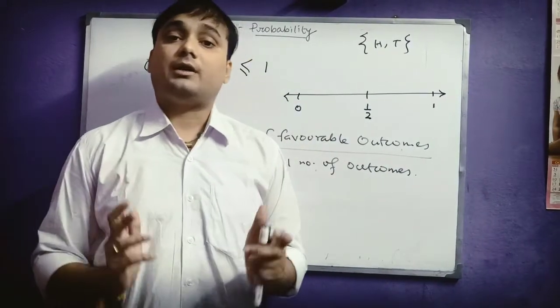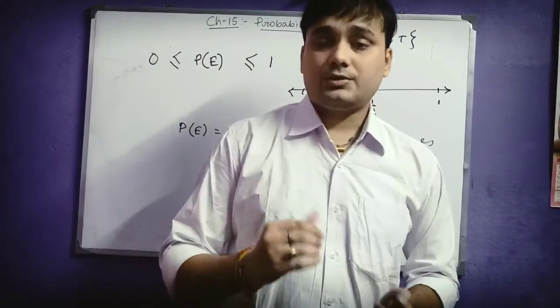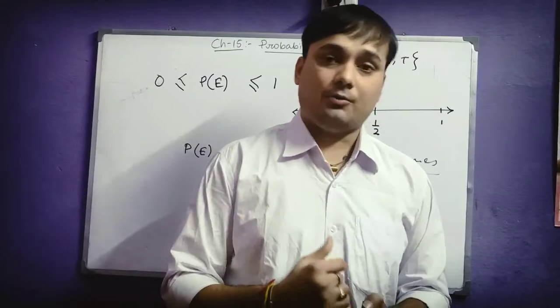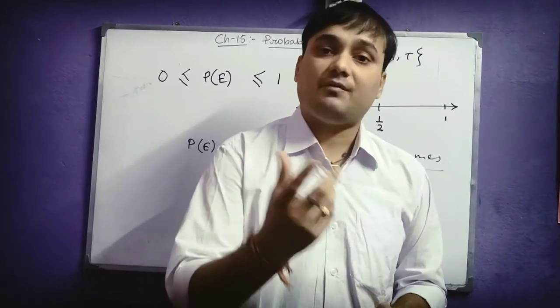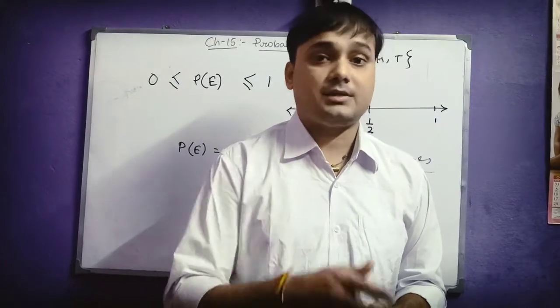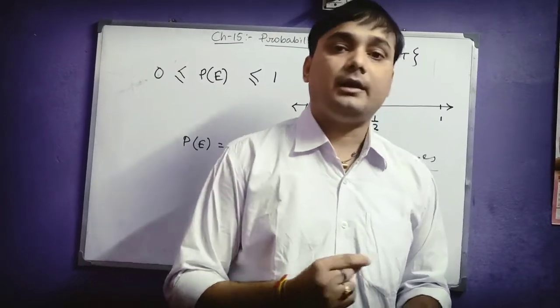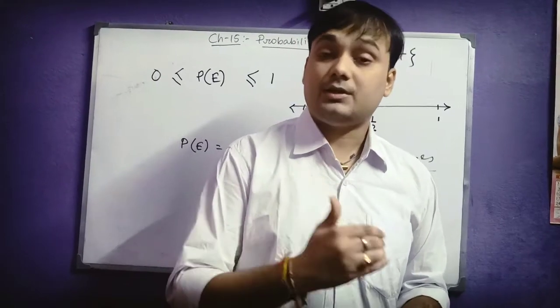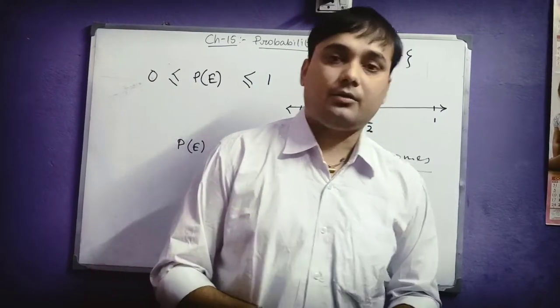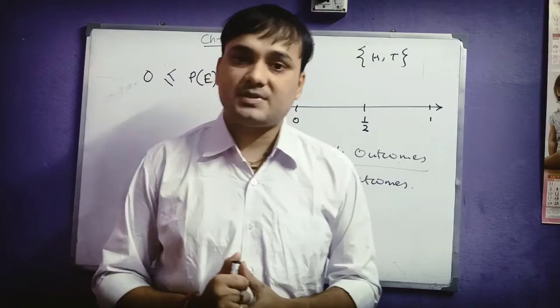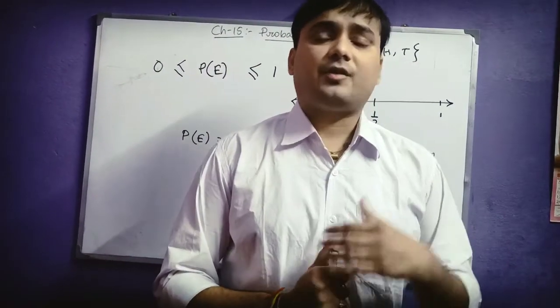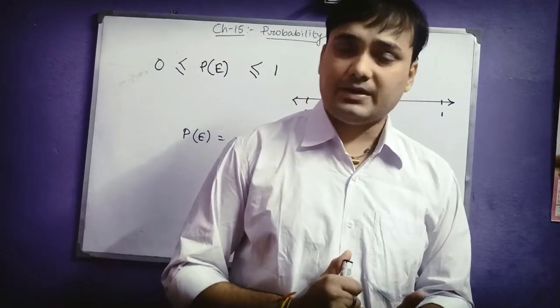So students, when you are finding the probability of any question or any event, you must be sure what is the total number of outcomes in it. So if you know the total number of outcomes, then you have to search for your favorable outcomes, which you have been asked in the question, and just you divide it, and the value you will always be getting will be in between 0 and 1, including 0 and 1. Okay, so these are the basic concepts of this chapter. Some more things are there which we will be discussing.